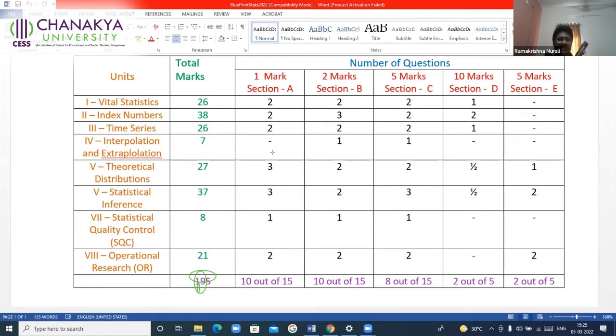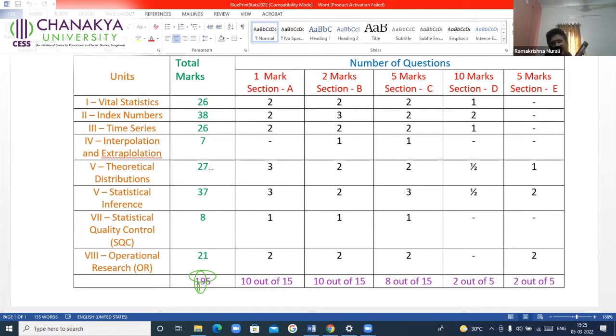Except in section A, in all the other sections, it is not at all a problem. Including section A, you can score up to 99. Even this chapter doesn't make any difference when it comes to section B, section C, section D. But in section A, if you are ignoring this, you should be very perfect with operations research. You should be able to answer 2 out of 2. If that is the case, you can ignore these 2 chapters.